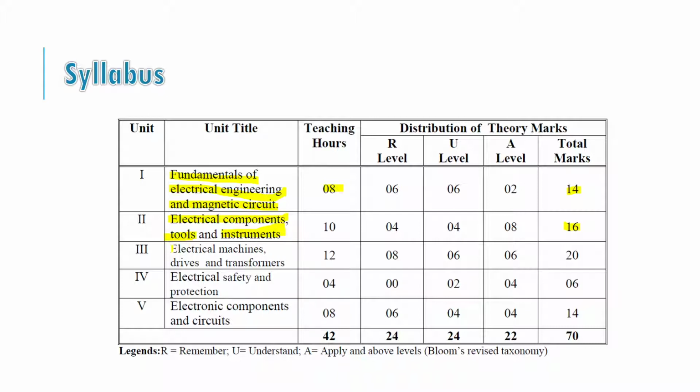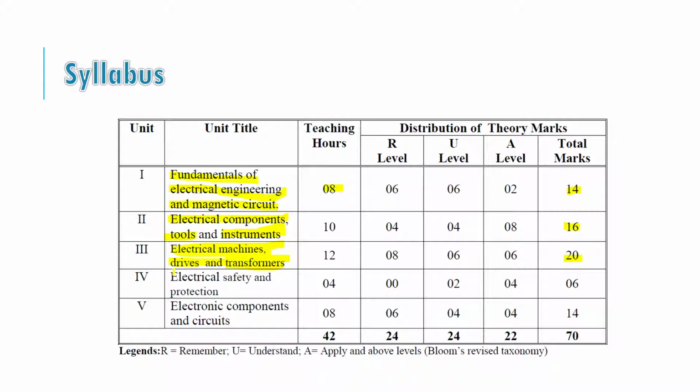The next chapter is Electrical Machines, Drives and Transformer. In this chapter you will study various electrical machines like AC machines, DC machines, and various special motors. You will study drives, that means how we control various motors using various techniques. And next is the transformer, in which we will study the basic fundamentals of the transformer and how it works. This is the most important chapter of AEEE. It consists of 20 marks.